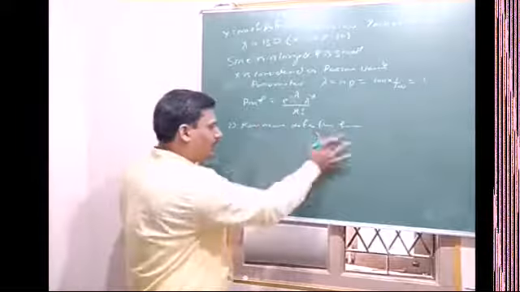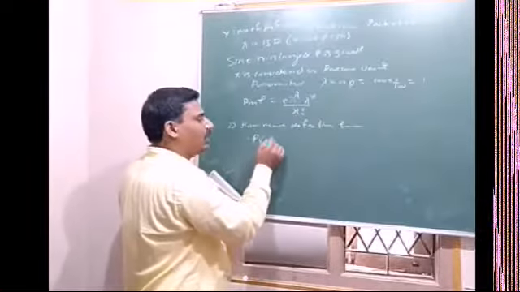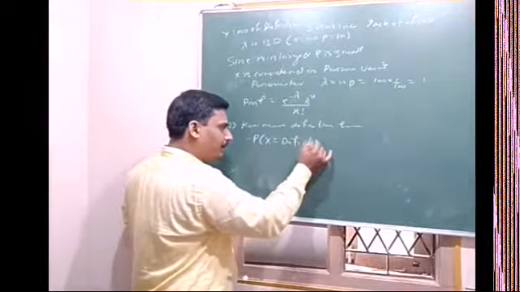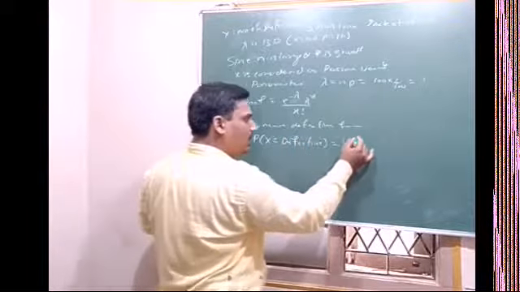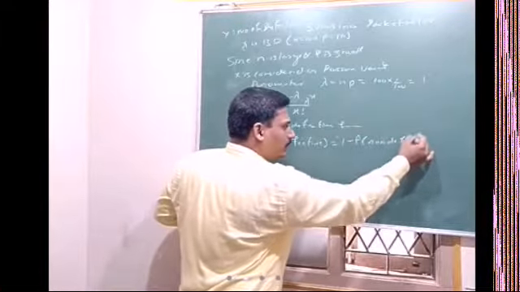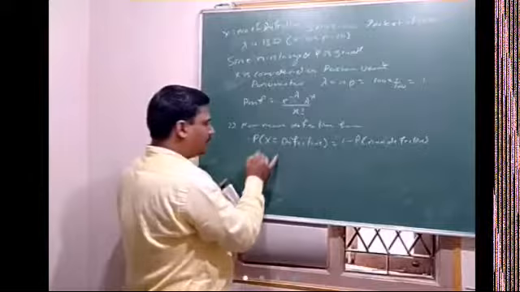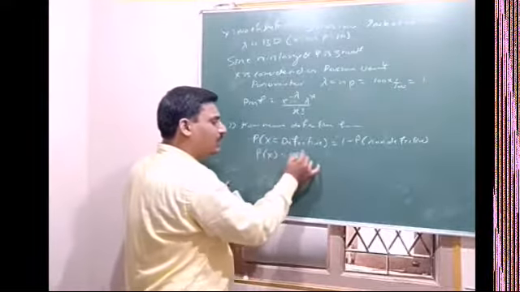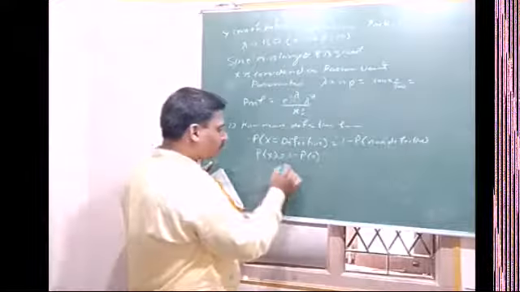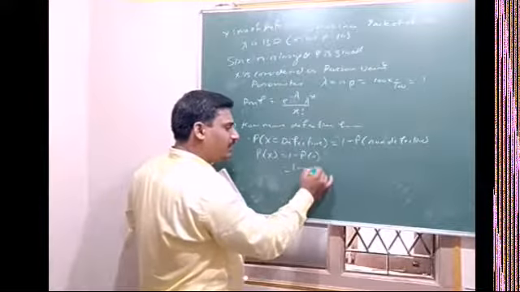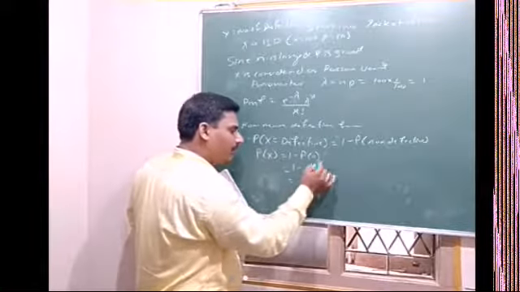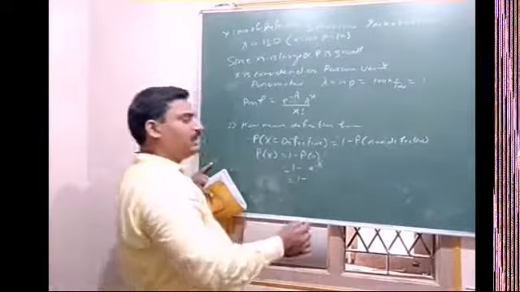So I will write it once again. The probability of x being defective is equal to 1 minus the probability of non-defective. So that is P of x is equal to 1 minus P of 0. P of 0 is e raised to minus lambda itself, so e raised to minus 1.